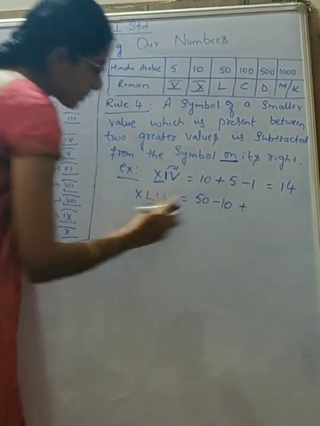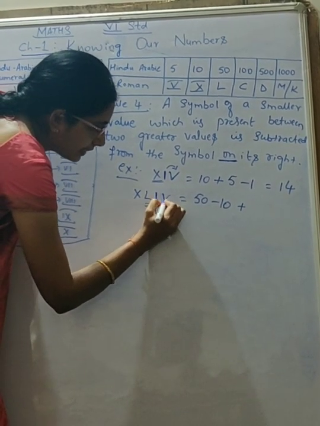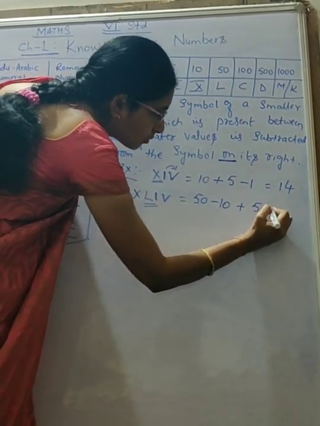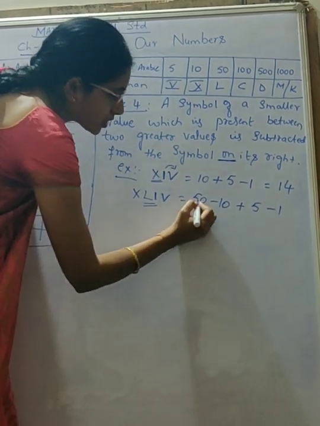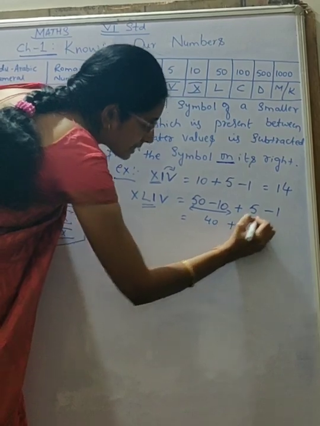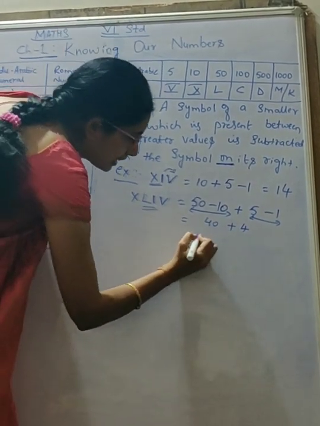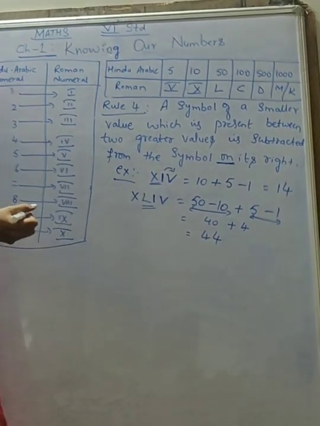Then plus, here this is 1, again smaller than 5. That is 5 minus 1. How much? 50 minus 10 is 40, plus 5 minus 1 is 4. That is 44. Got it?